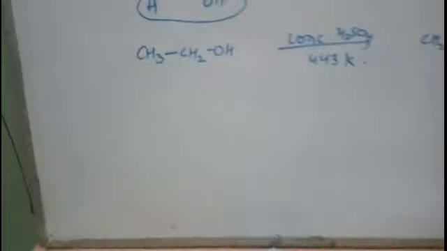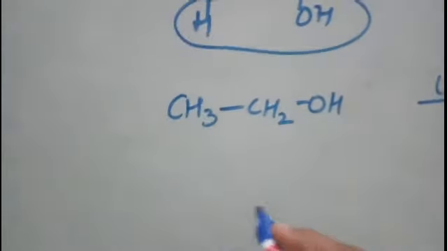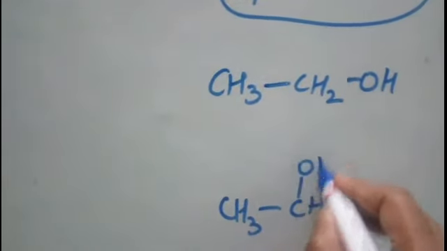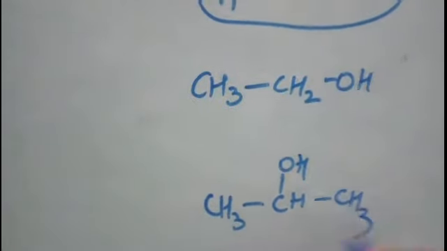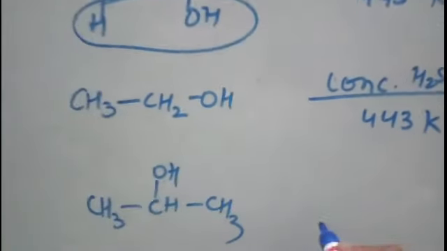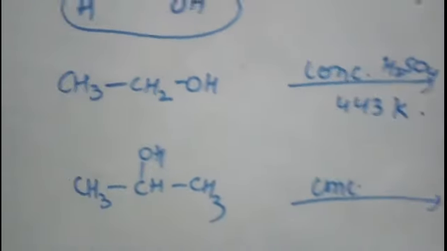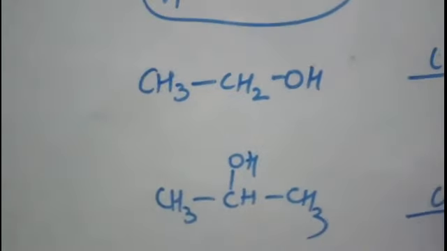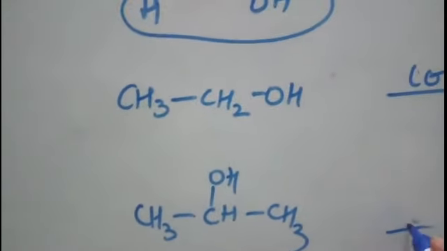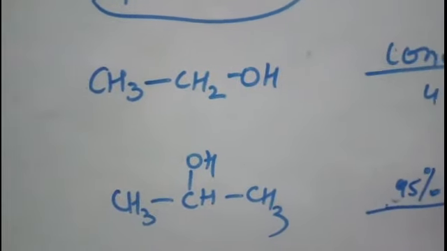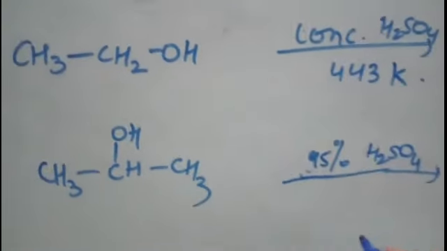Got it? If the same reaction is carried out with a secondary alcohol, let us take here propane 2-ol and treat it with sulfuric acid. Here you need only 95% of sulfuric acid, and the temperature will be milder.